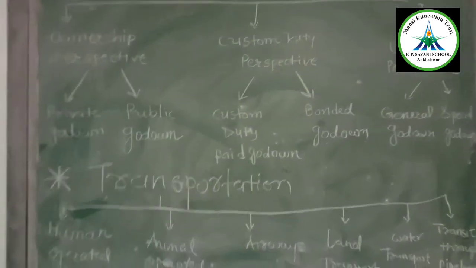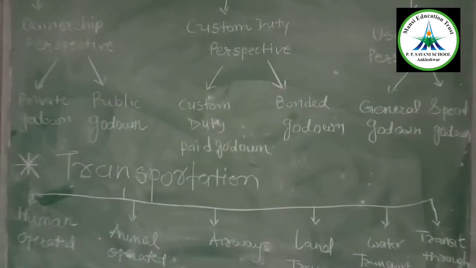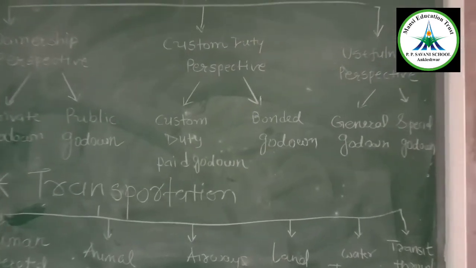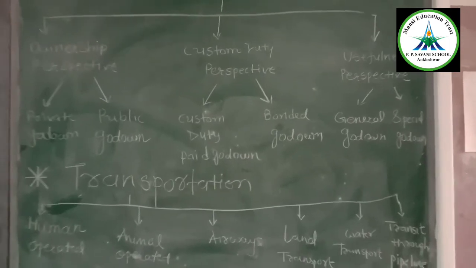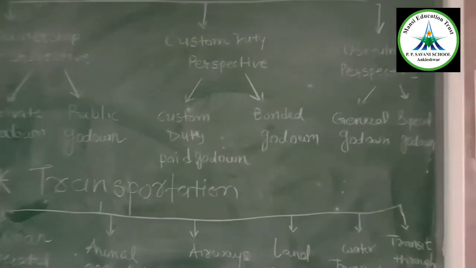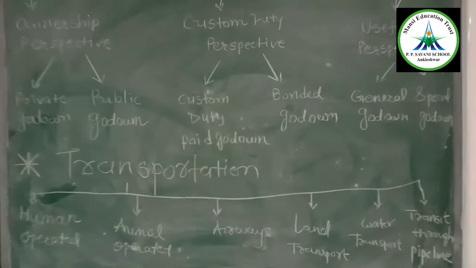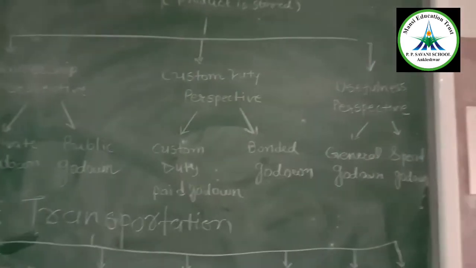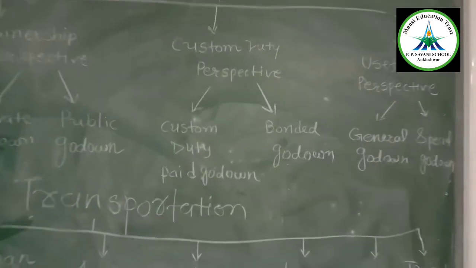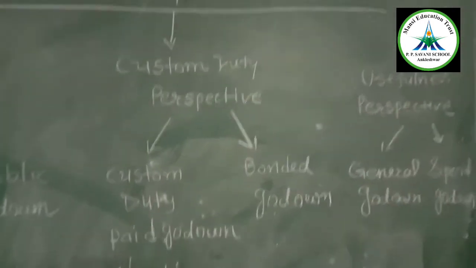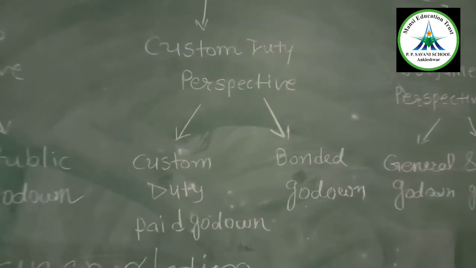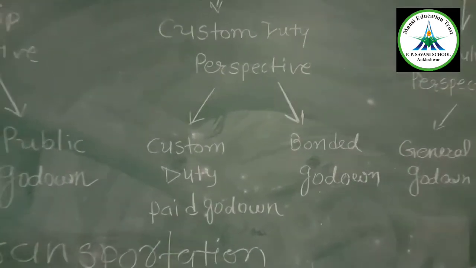Next is the custom duty perspective. There are also two types of godown: the custom duty paid godown and the bonded godown. Custom duty is payable on imported products. For products imported from another country or state, you have to pay duty, but those products are not immediately sent to the recipients, so they need to be stored at a particular place.